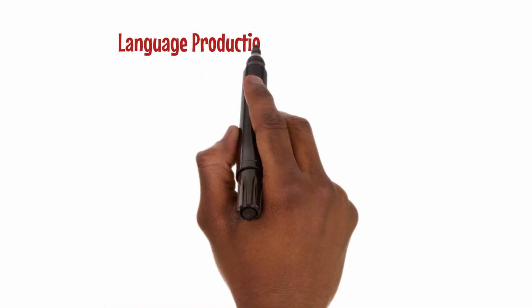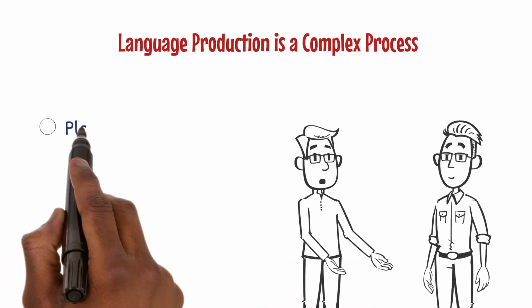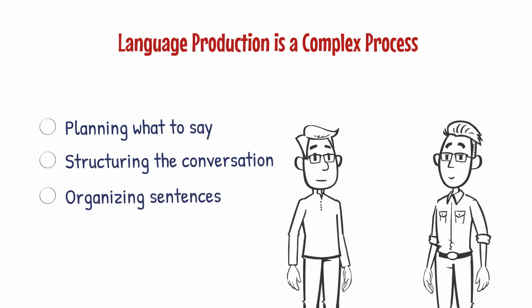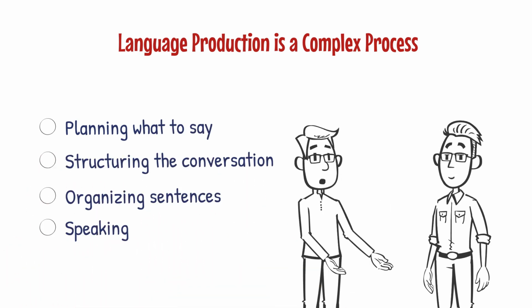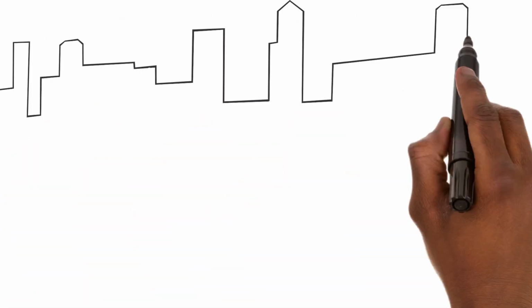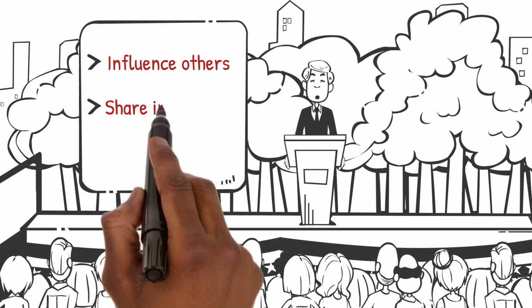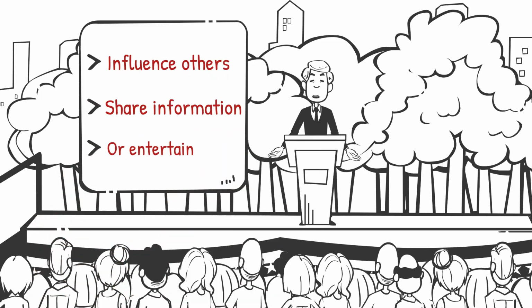Language production is a complex process with stages: planning what to say, structuring the conversation, organizing sentences, and finally, speaking. This process shows the strategic use of language to influence listeners, share information, or entertain.